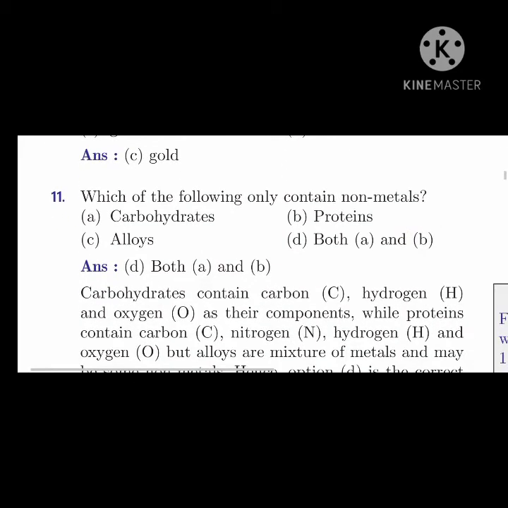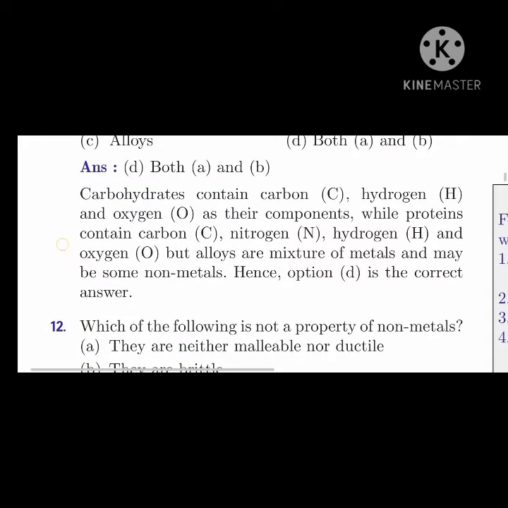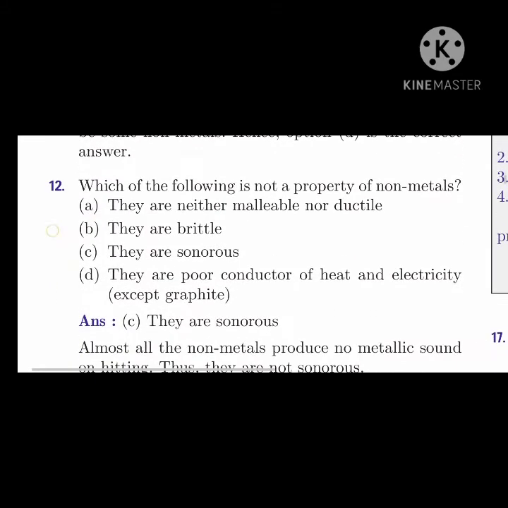Which of the following contain only non-metals? Carbohydrates, alloys, proteins, and both A and B. Answer is both A and B, that is carbohydrates and proteins. Okay, that contains non-metals. So you know what non-metals are? Carbon, hydrogen, oxygen, nitrogen. Okay, so option D is the correct answer, both A and B, that is carbohydrates and proteins.